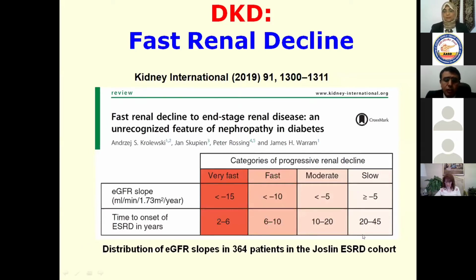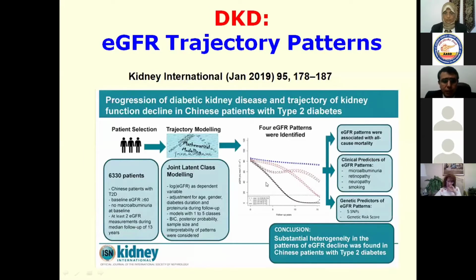So this is the new concept, that we have a new terminology, which is diabetic nephropathy with very fast progression of the kidney disease. How can it differ? What is the problem?